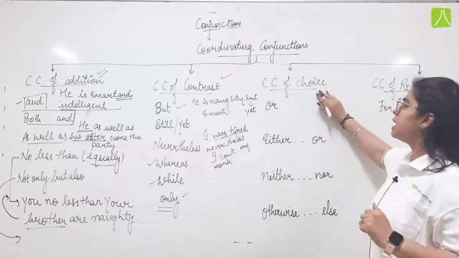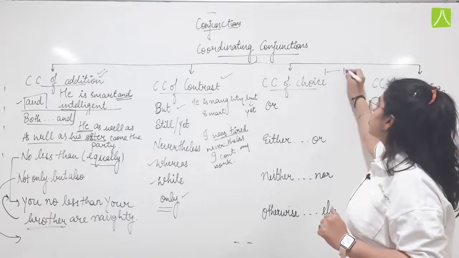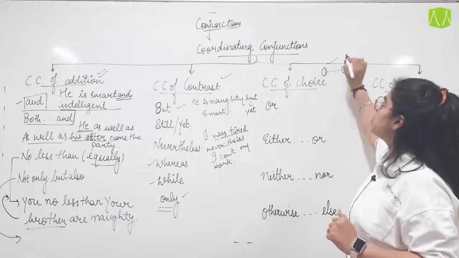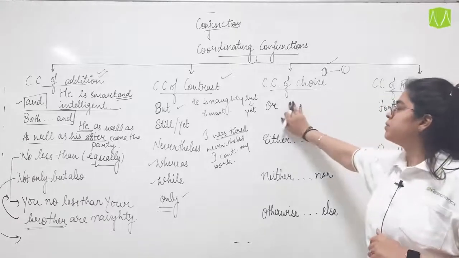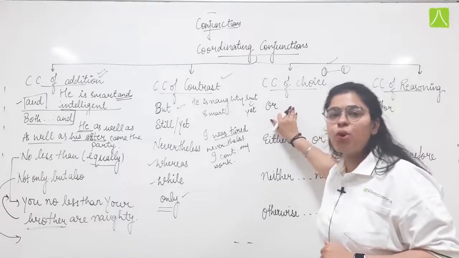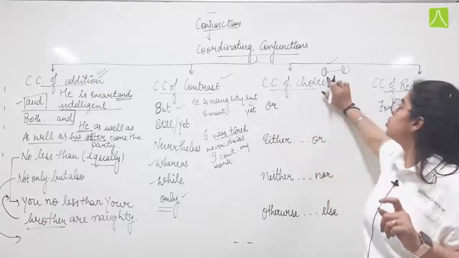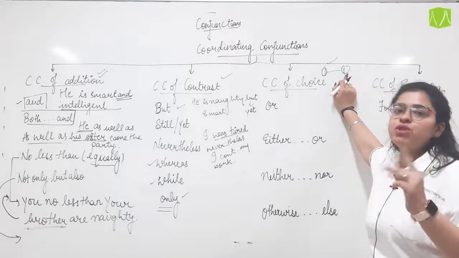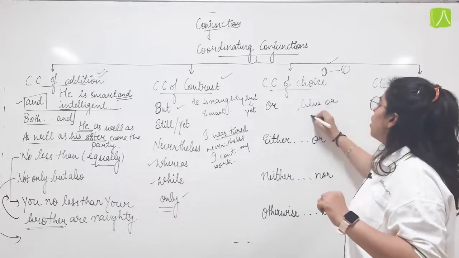Now we have the coordinating conjunctions of choice. Choice, I told you, you will have 2 options and you would have to choose either of them, anyone. So "or": you can choose the blue or the white shirt. You have 2 options, the blue shirt or the white shirt, and you have to choose between the two.